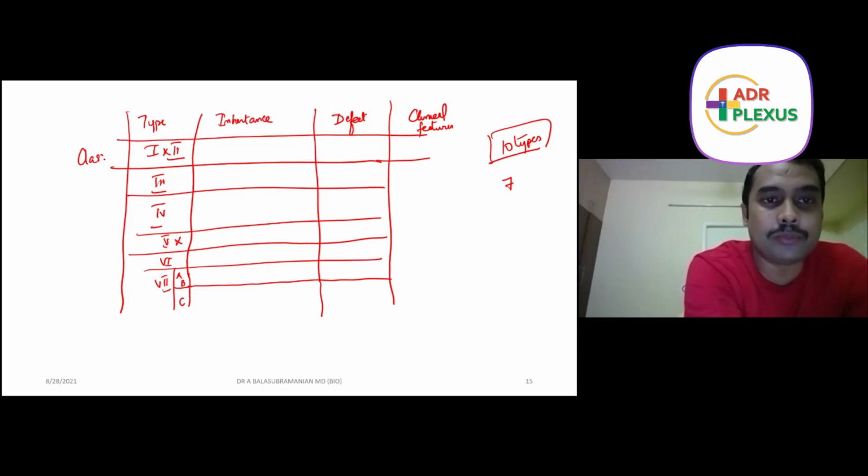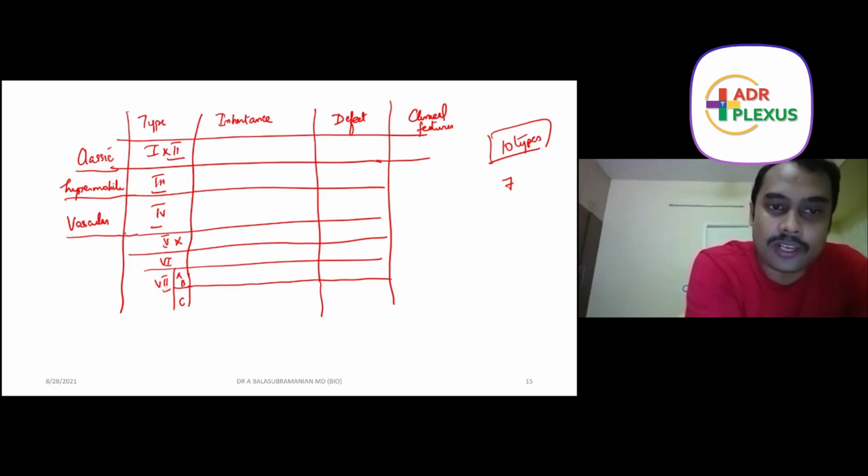Type 1 and type 2 are called classic EDS. Type 3 is called hypermobile EDS. Type 4 is called vascular EDS. Type 5 is non-existent.